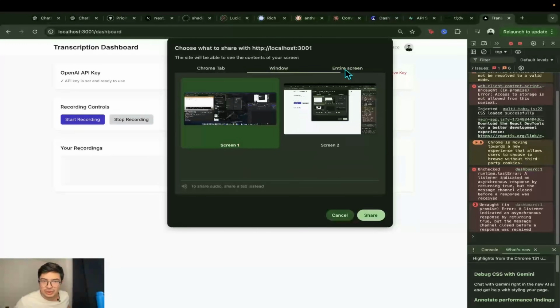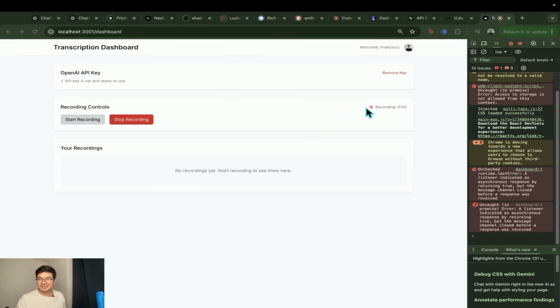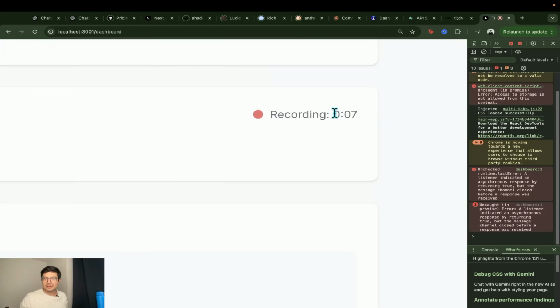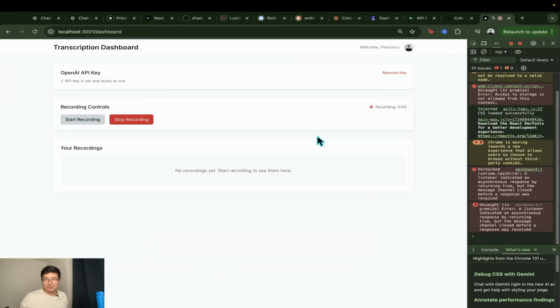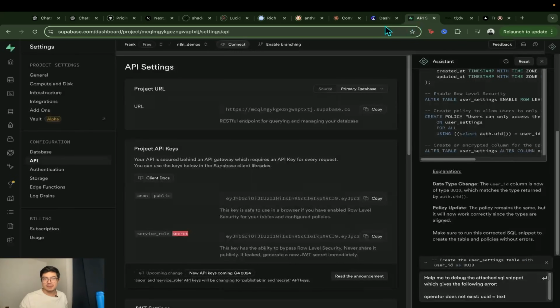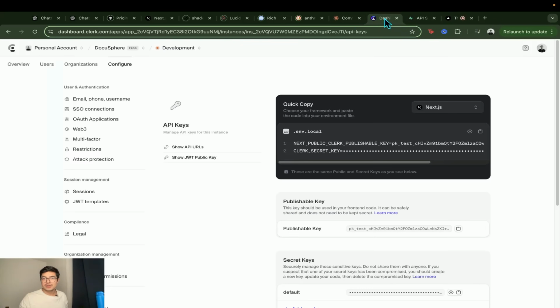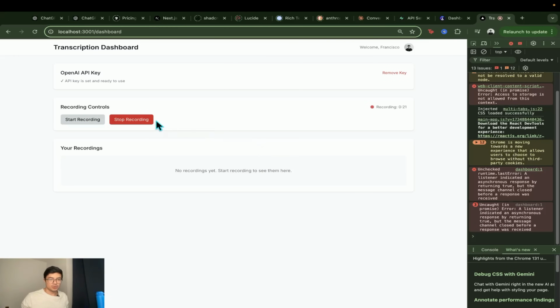Let's try the entire screen. That's going to be interesting. So now I'm recording. There's a recording option right here. Let me see if I can zoom in. There you go, it's doing that as well, which is amazing. Now let's go to other tabs to see if it actually captures the recordings. Cool. Let's go back here and stop the recording.